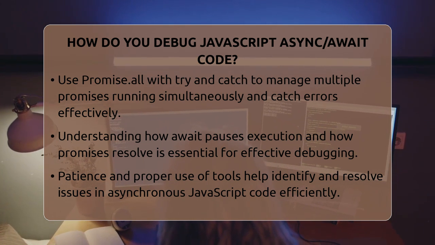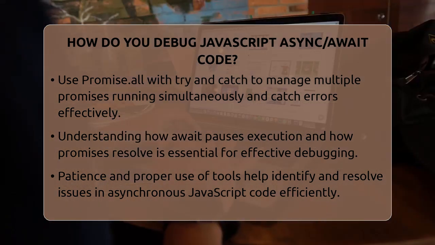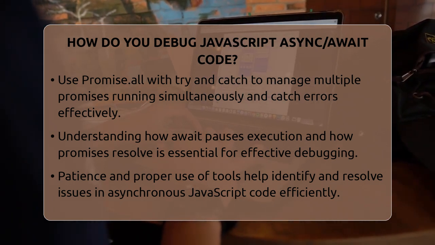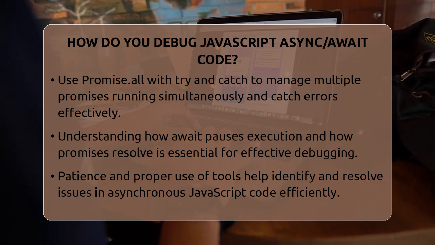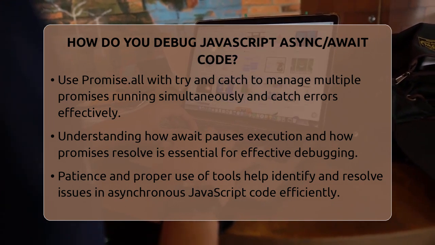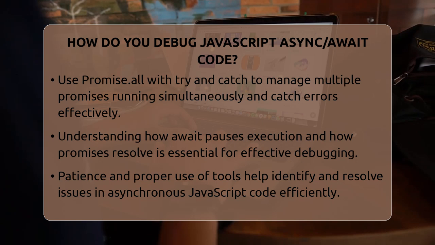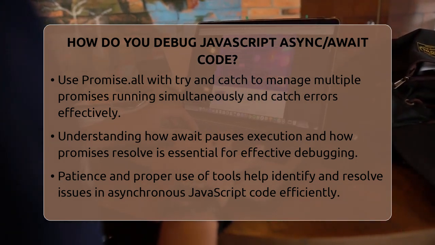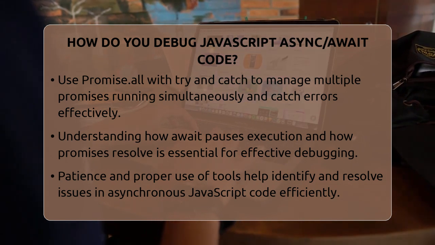In summary, debugging async and await code involves setting breakpoints, using try and catch blocks, and taking advantage of modern developer tools. Understanding how await pauses execution and how promises resolve is key. With patience and the right approach, you can find and fix issues in your asynchronous JavaScript code efficiently.